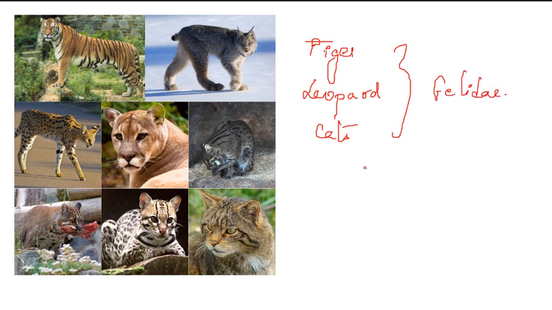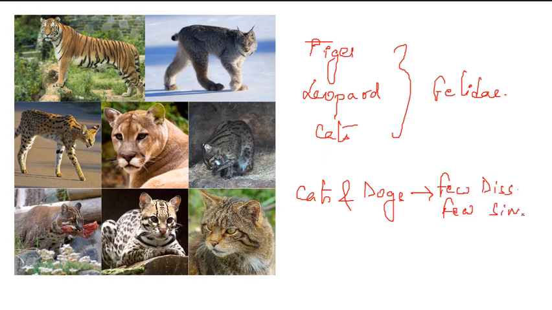One more thing to remember: cats and dogs have a few similarities as well as a few dissimilarities. Still they are in different families. Cats are placed in the family Felidae and dogs are placed in the family Canidae. Remember this.